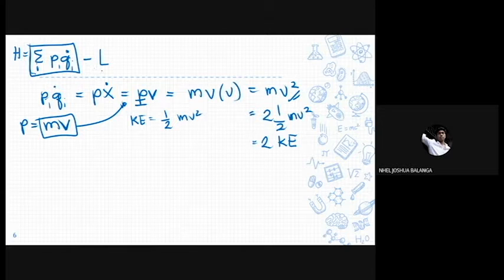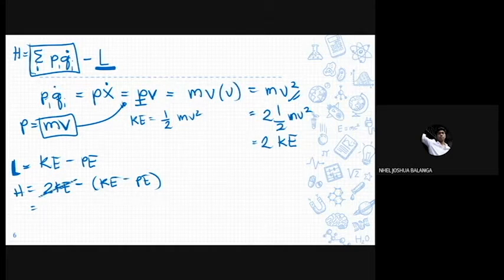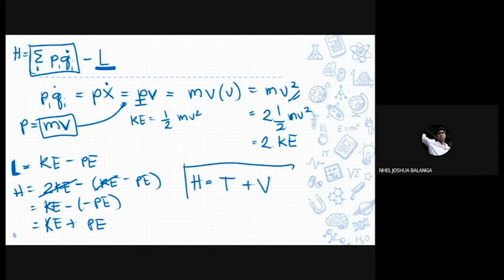Next, let's now investigate the next term. From our previous lesson, we know that the Lagrangian is equal to the kinetic energy minus the potential energy. Therefore, we can write the Hamiltonian as twice the kinetic energy minus the Lagrangian, which is KE minus PE. So we simplify that. This becomes a single KE minus the negative potential energy. So distribute that. We can now say that the Hamiltonian is actually the total energy of the system, because it is the kinetic energy plus the potential energy. Now, using our common representatives, the Hamiltonian is equal to T plus V, or the total energy of the system. So that is the Hamiltonian in its essence.